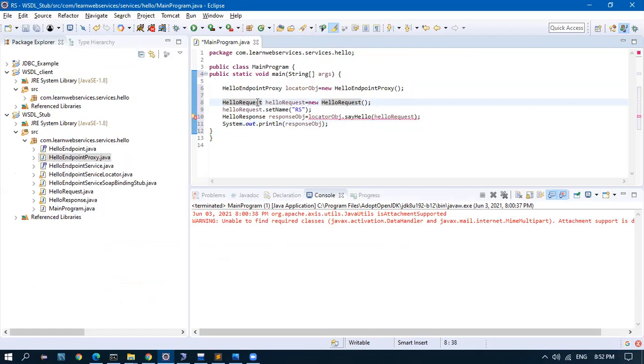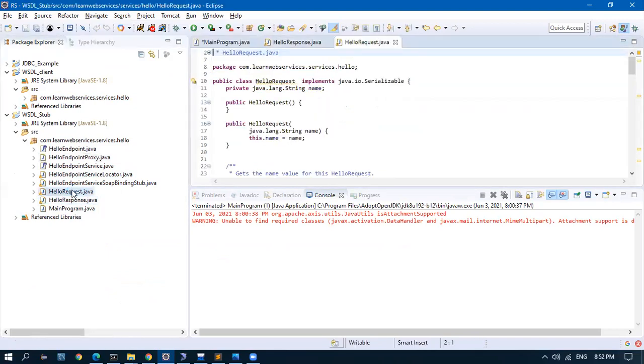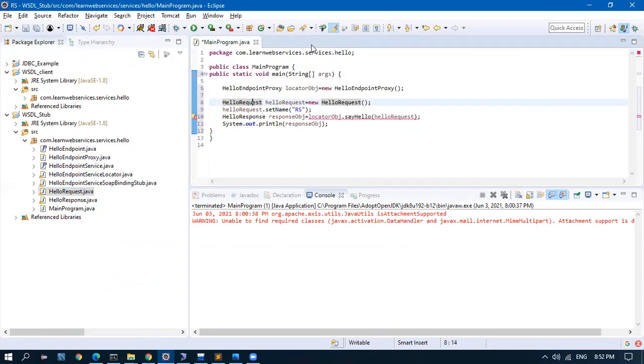So I'm forming a hello request object. The request class is already automatically formed. Here it is. So I create an object of hello request and give the value. Now this locator object dot say hello. This is the place where I call their web service, and I pass the request. I get back a response. I'm printing the response.